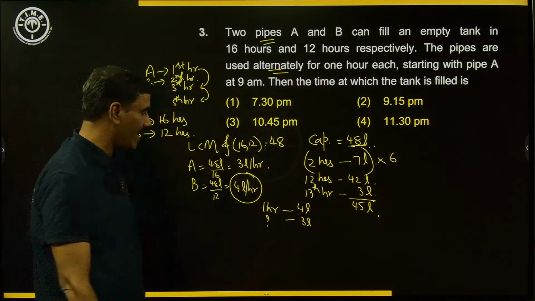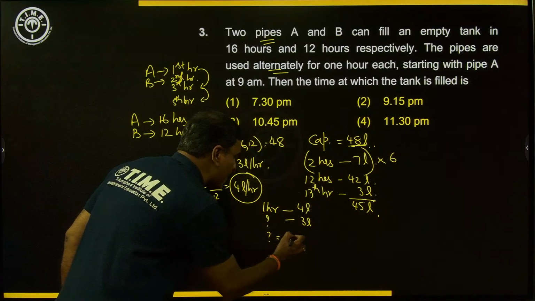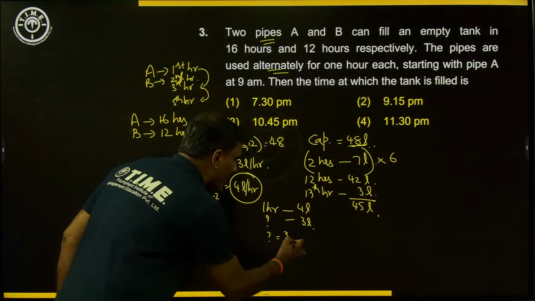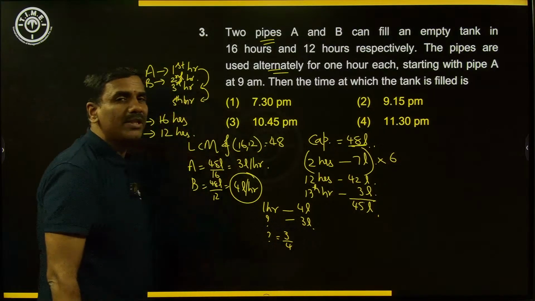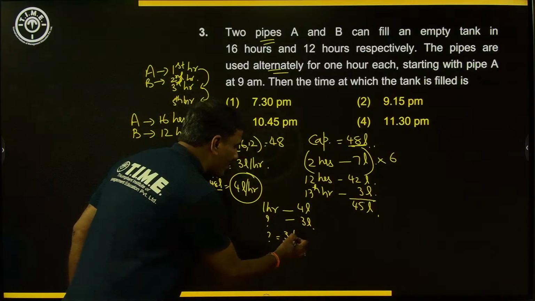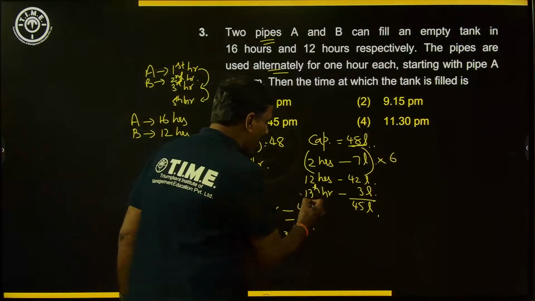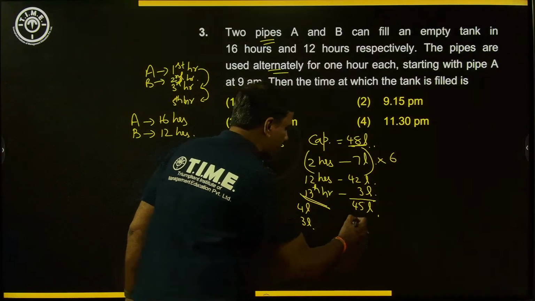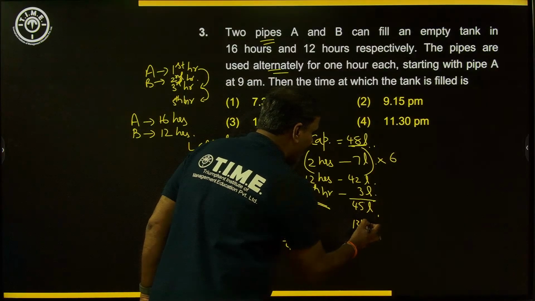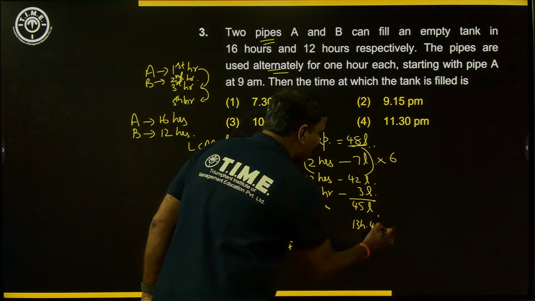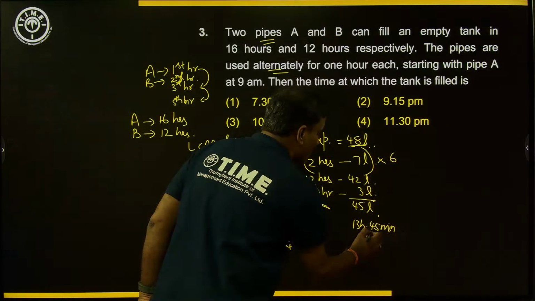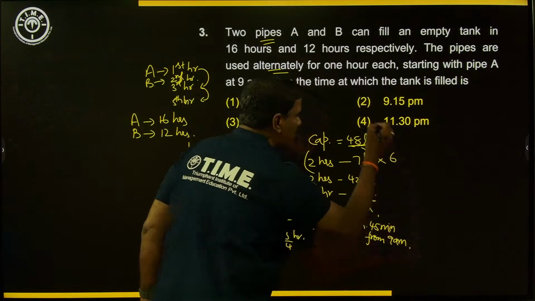I think that is what we have to identify, which is nothing but 3 into 1 by 4. That is nothing but 3/4 of an hour we can say. 3/4 of an hour is nothing but 45 minutes we know. So basically what we understand, here already 13 hours are over plus 45 minutes. So it will be completely filled in 13 hours 45 minutes from A starting of 9 a.m. That is what is the answer.